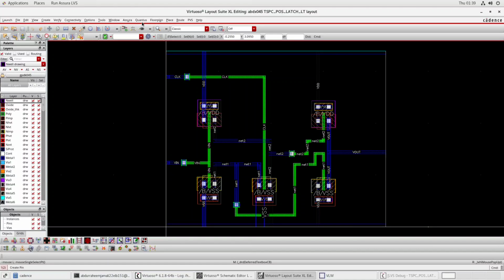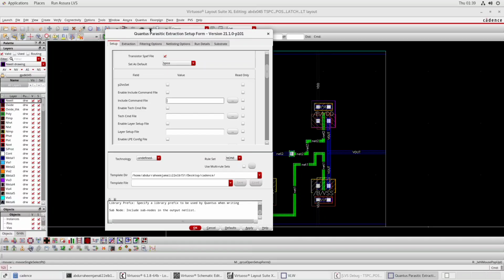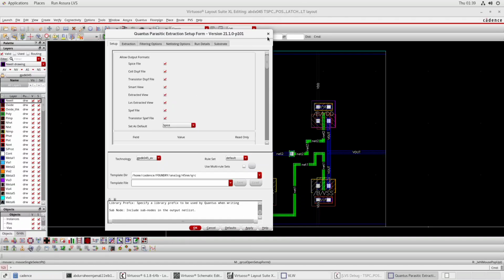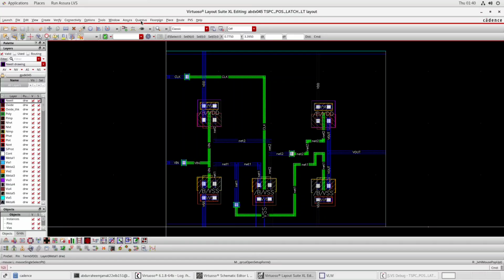For the parasitic extraction, we just need to click on Quantus, and again set up Quantus. While doing setup Quantus, we have to set the default to be Spice, and technology to be GPDK045, and rule set as default, template to be as it is. So just cut this. After that, we will again press Quantus. We will run Assura Quantus.